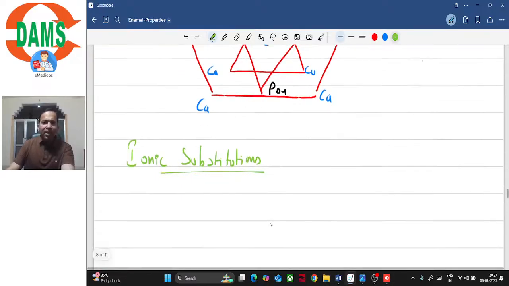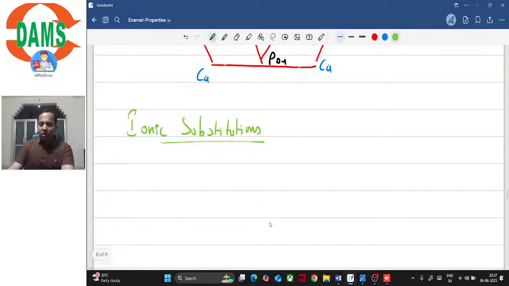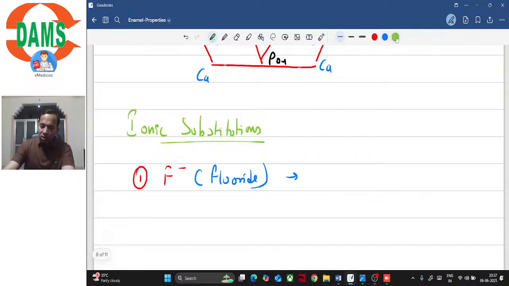So when we talk about ionic substitutions, there is one substitution that we all are very familiar with, isn't it? And which is that substitution? It is the substitution of fluoride, or you can say it is the substitution of hydroxyl by fluoride. So fluoride substitutes the hydroxyl ion in the core of the crystal, isn't it?